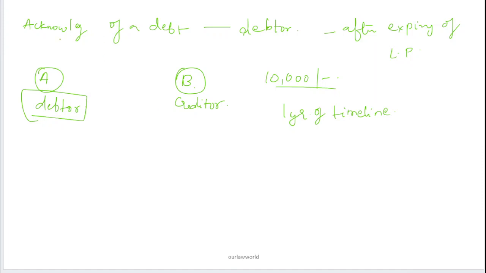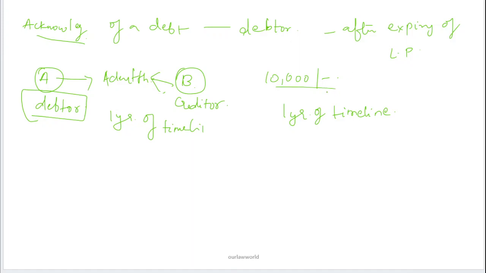Here the statement is about acknowledgement of debt. A is acknowledging that he has taken debt from B even after 1 year of timeline. He is giving his statement even after the expiration of the limitation, saying that even though I did not pay the amount within the time, the actual situation is I have taken 10,000 rupees from B and I need to pay that amount.